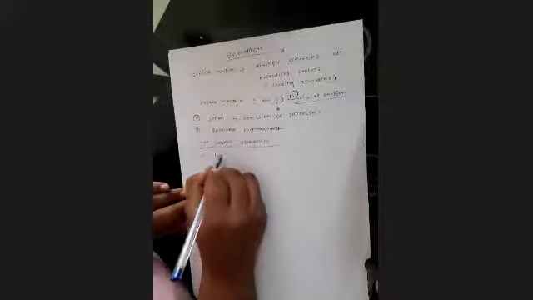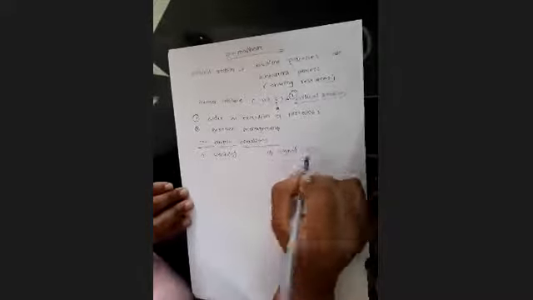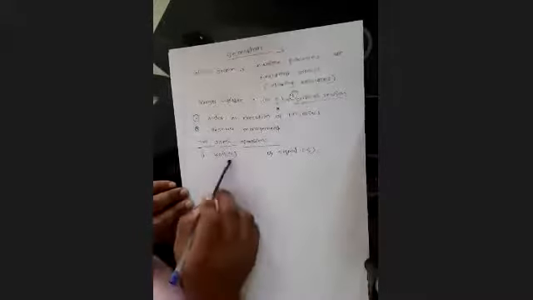Those 2 operations are, one is wait and the second is signal. These are the 2 atomic operations, wait of S and signal of S. Now what is this S? S is a semaphore: wait of S and signal of S. These are the 2 important atomic operations which you have to execute whenever you are accessing the semaphore. Now what is the meaning of this atomic operation?